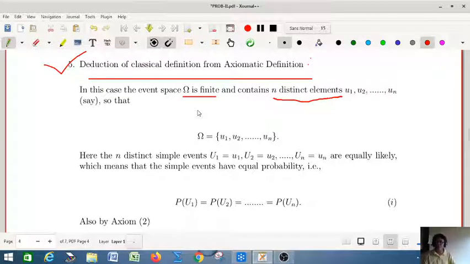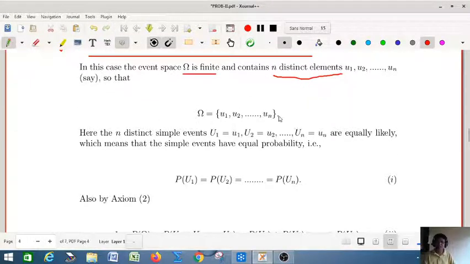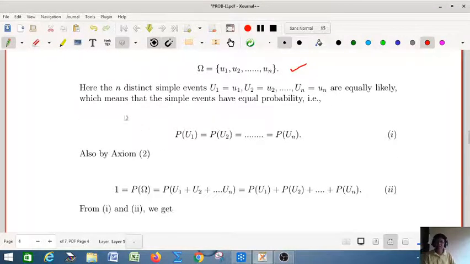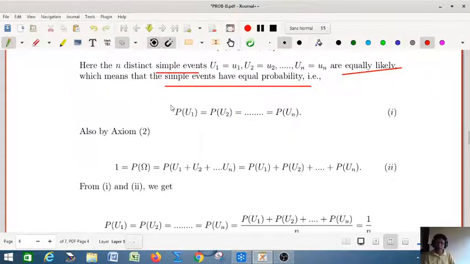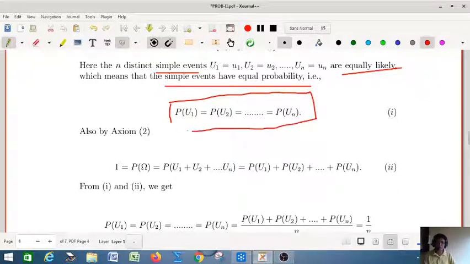So we are assuming that the event space is finite and contains n distinct elements, u1, u2, ..., un. Suppose the simple events u1, u2, ..., un are equally likely, which means the simple events have equal probability. So we can write probability of u1 equals probability of u2, and so on, equals probability of un.